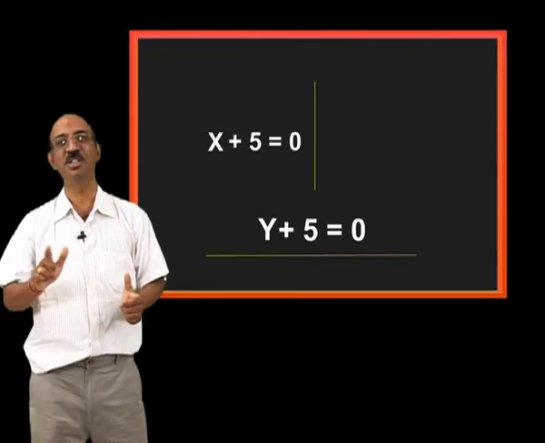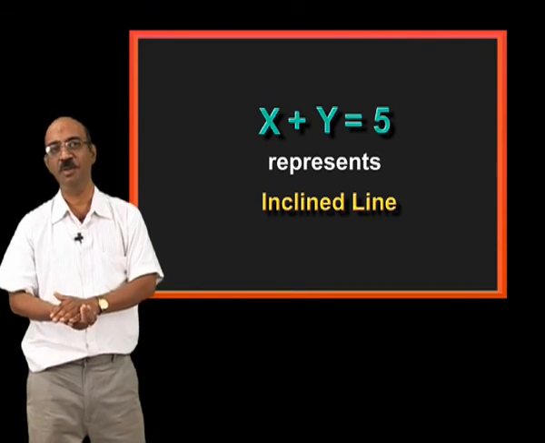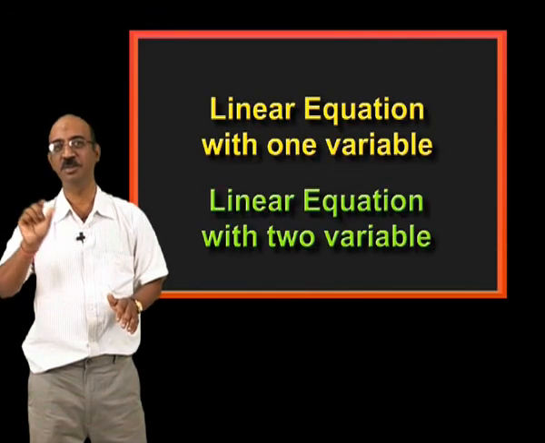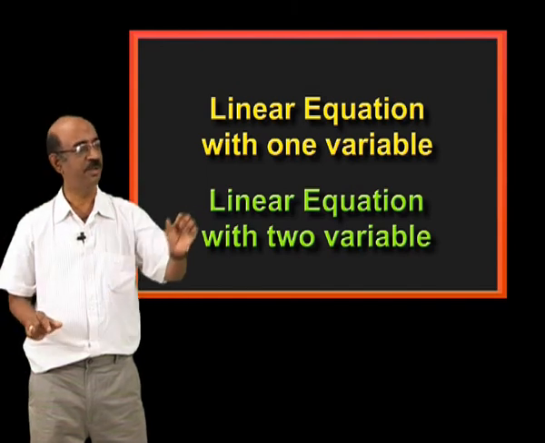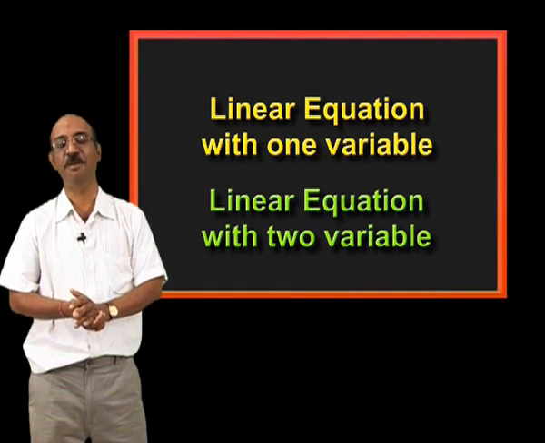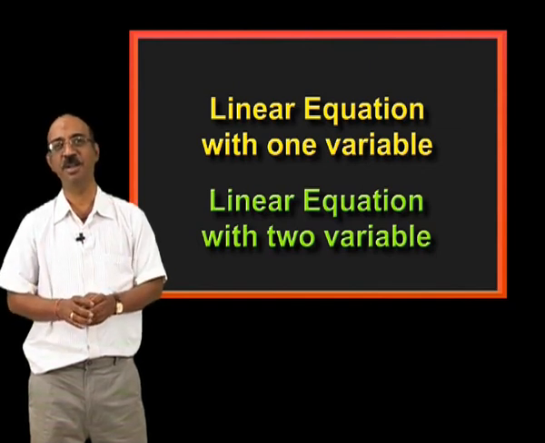Whereas x plus y is equal to 5 represents an inclined line. All of you draw these three lines and notice the difference: linear equation with two variables, linear equation with one variable. If you find this difference in a proper manner, then we will be able to understand coordinate geometry and other chapters also in a very proper manner.